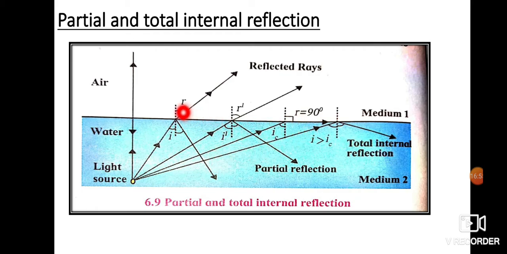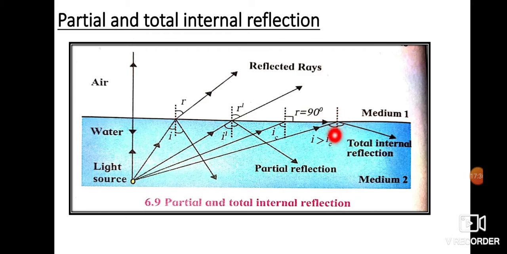Now as I said over here, the value of this R is 90 degrees, this is R1 less than 90, and R is less than R1. So this angle is less than this, or you can say 90 is greater than R1, and R1 is greater than R. Definitely for the next one, the angle of refraction will be greater than 90 degrees. So if this R is 90 degrees, for the next ray the angle of refraction will be greater than 90 degrees. It will be an obtuse angle with respect to the normal.